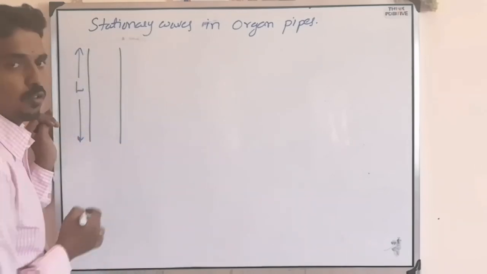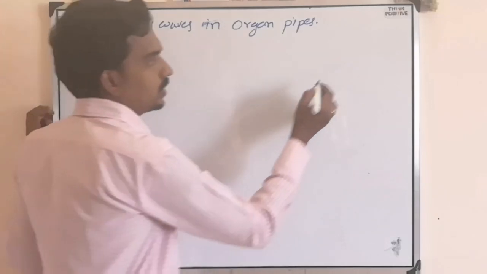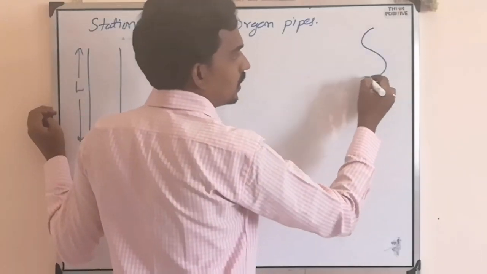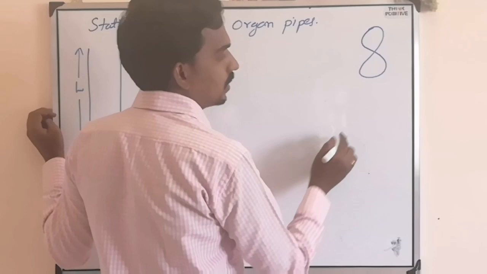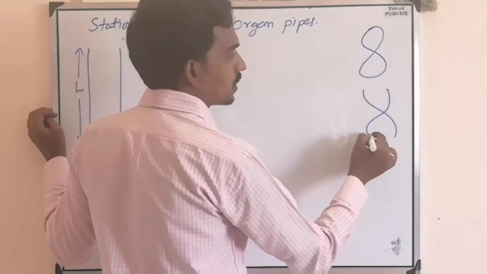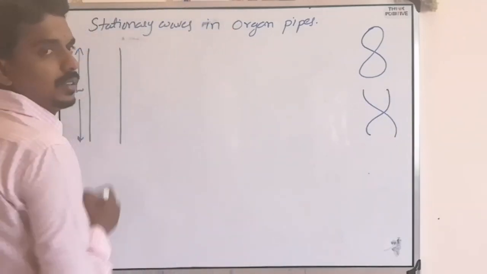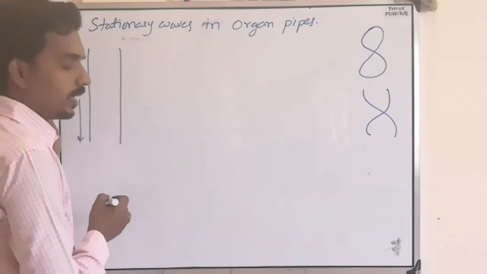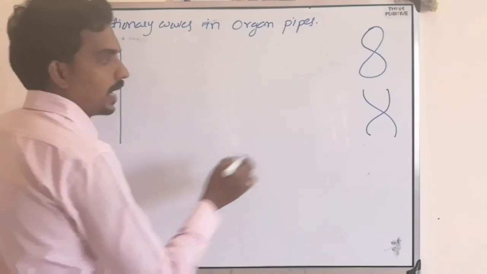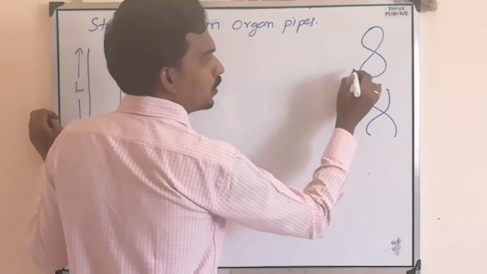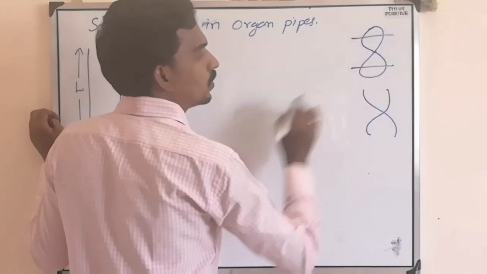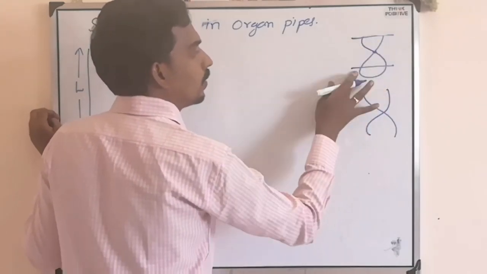As both ends are open, this kind of wave is not possible. Now this kind of wave is possible. Here open antinode, here open antinode. Between two antinodes there must be one node. So like this it will form.